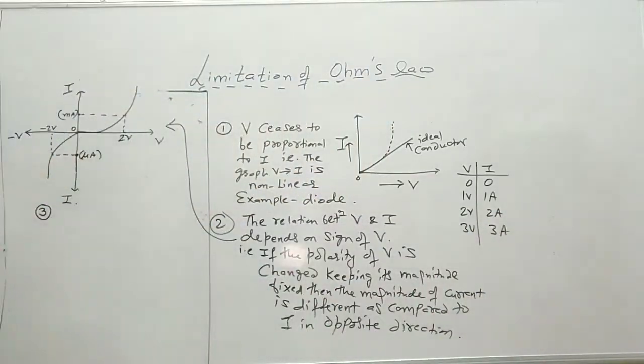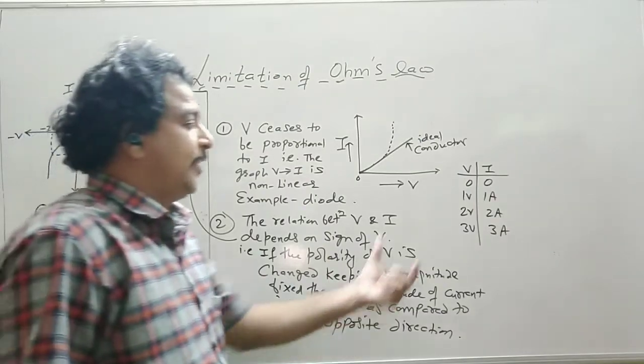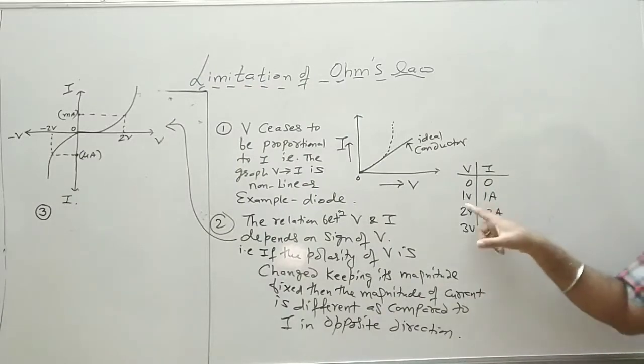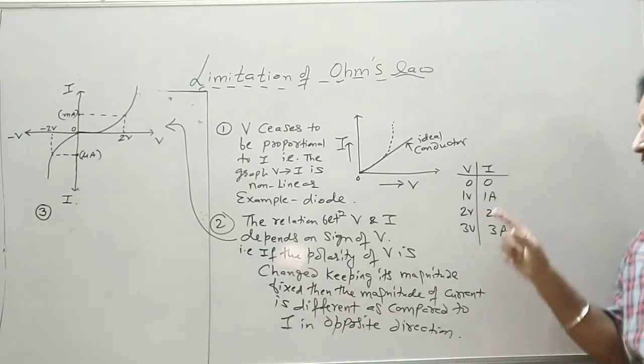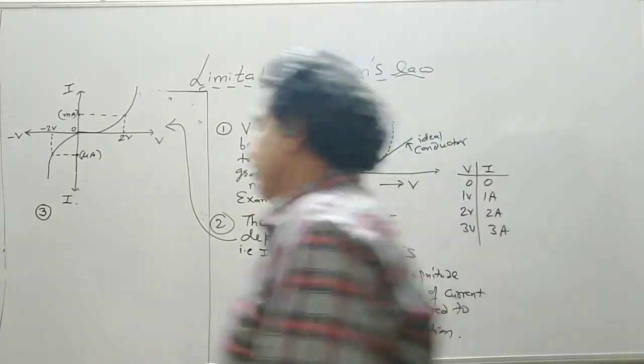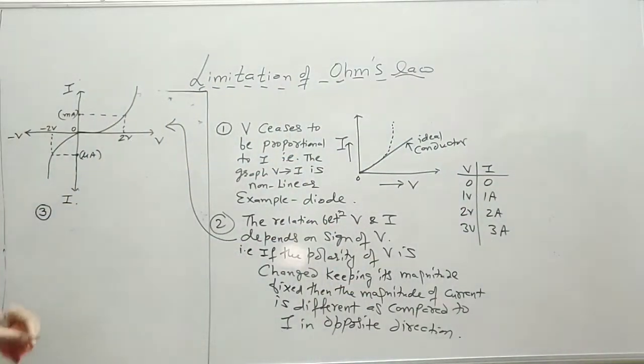So this relation is linear for the conductors. There is a unique relation, and unique relation means 1 to 1 value. For 1 volt you will get 1 ampere only, but this is not the case in semiconductors.